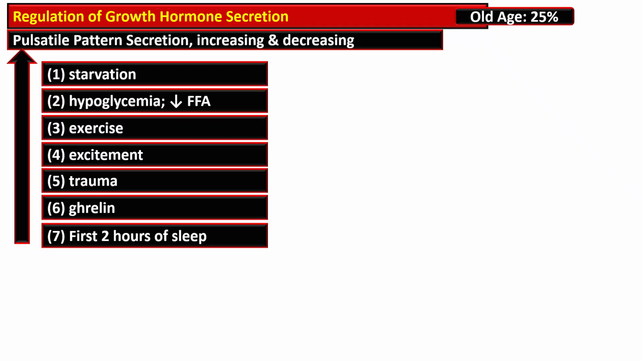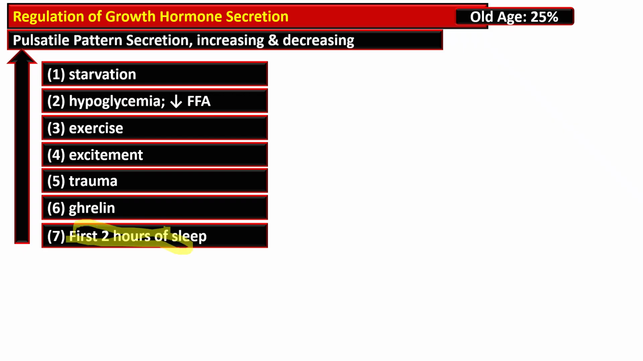Growth hormone secretion is high during adolescence, while there is a gradual decline with age. It decreases to about 25% of the adolescent level in old age. There is pulsatile release of growth hormone, and its major peak is in the first 2 hours of sleep, as we have seen in the previous graphic presentation.